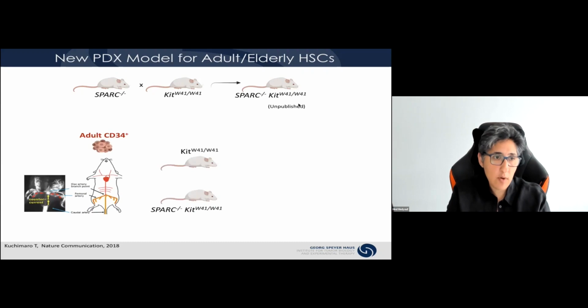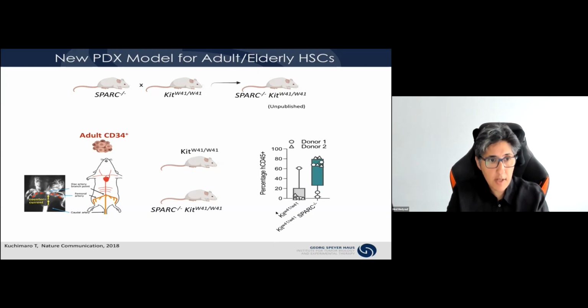Now, to avoid the intrafemoral injection, we used an alternative strategy that was described by colleagues from Japan in a recent Nature Communications paper, which is the intracaudal artery injection, and basically transplanted adult CD34 positive cells. And here I would like to pause for a second and make the remark that in many studies out there, if not all, usually people use cord blood CD34s, as it is extremely challenging to engraft and propagate adult cells, and the older they are, the more difficult it is in NSG mice. So these were donors that were around 40 to 50 years old, and we transplanted them into KIT versus the SPARC KIT mice.